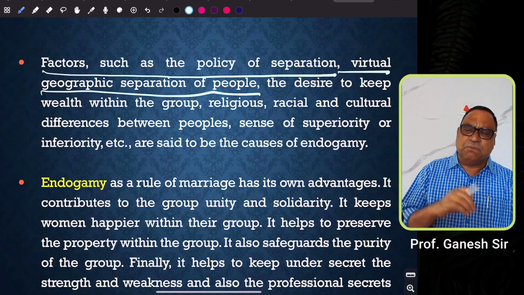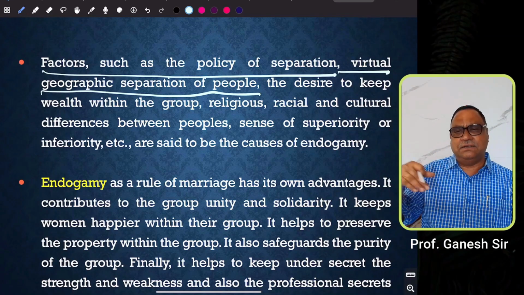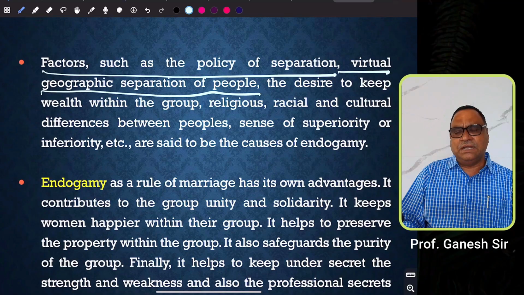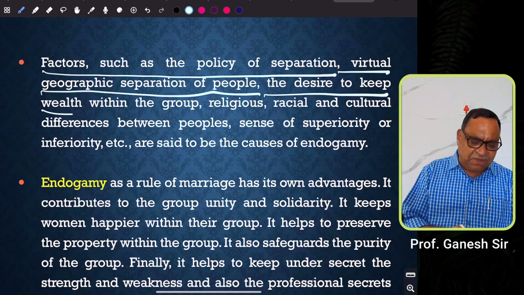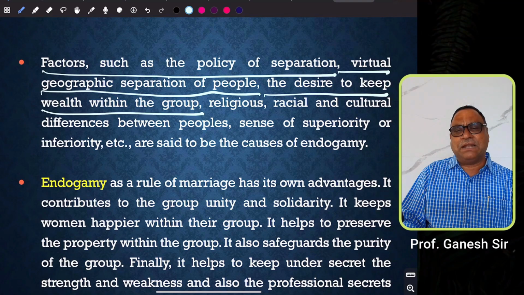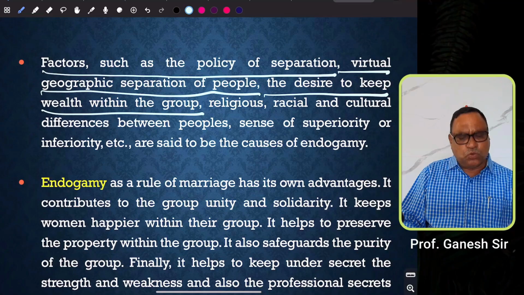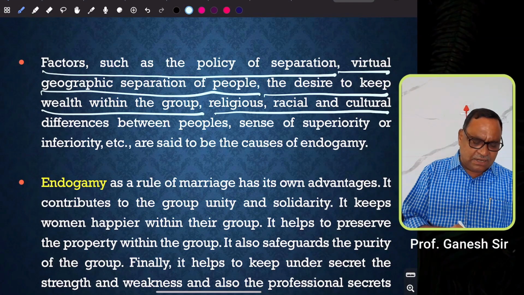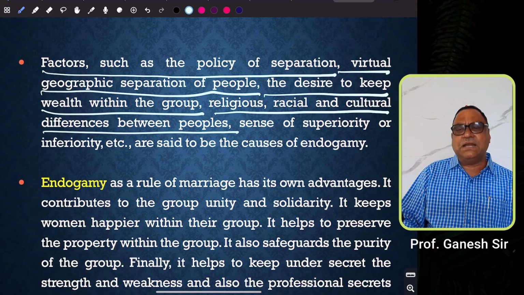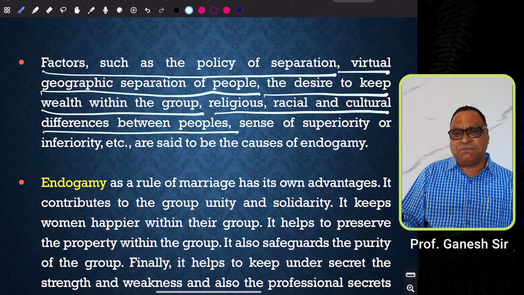So therefore, they prefer to marry within a particular social group inhabiting a particular geographical area. Then the desire to keep wealth within the group. By practicing the rule of endogamy, a social group can protect their wealth. Then religious, racial, and cultural differences between the people. Sometimes the cultural, racial, and religious differences between different social groups have also resulted in the rule of endogamy.